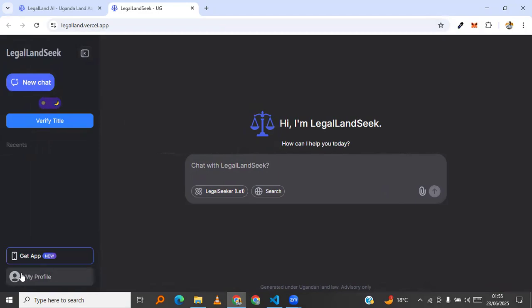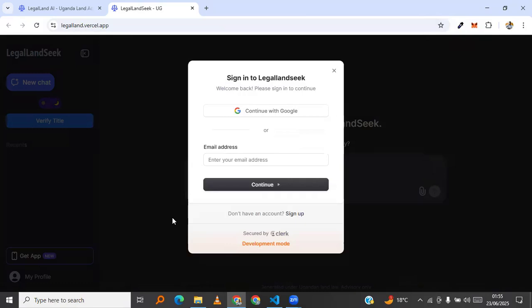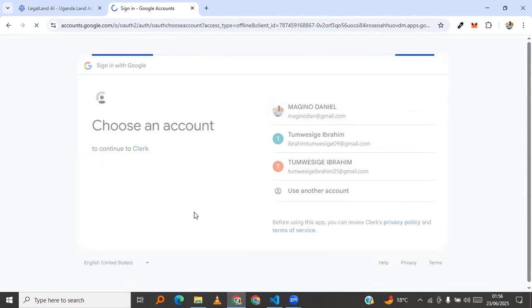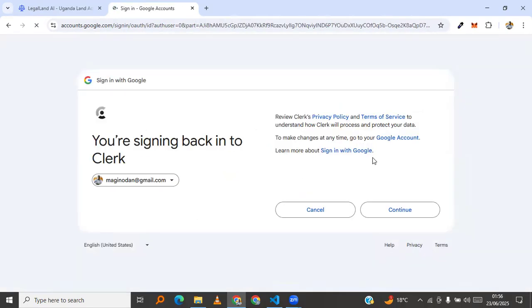So I'll start by logging in from this part. As you can see at the lower part here, where is my profile, you can click this and then log in here. You can either use email and address through the sign up, or you can continue with Google. I will continue with Google for security, to help secure the chatbot or the conversational AI. So I proceed to log in.